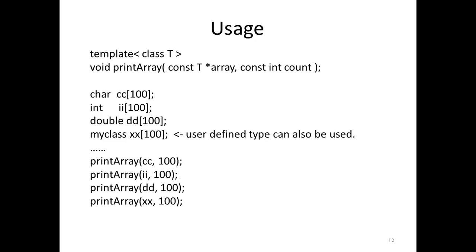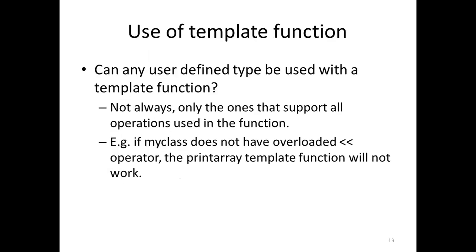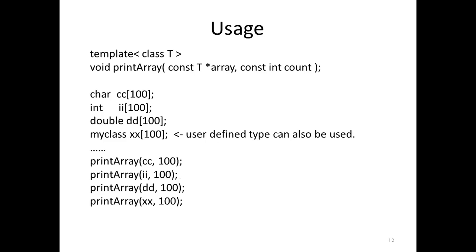If I'm going to use one more example, that is with the help of class, how will it be done? Okay, as I told, we can use either class or type name.